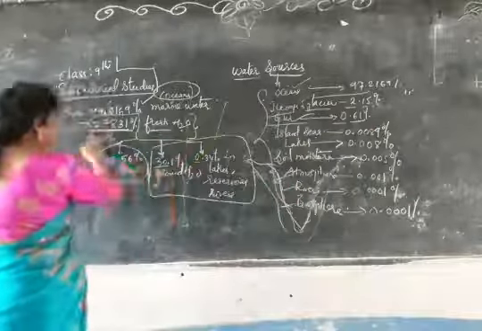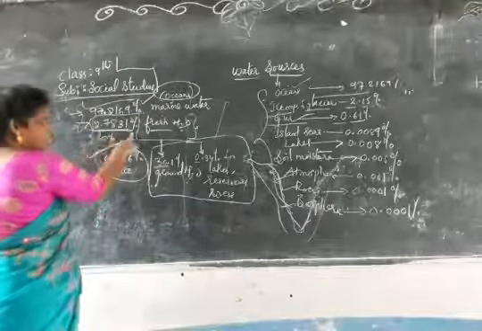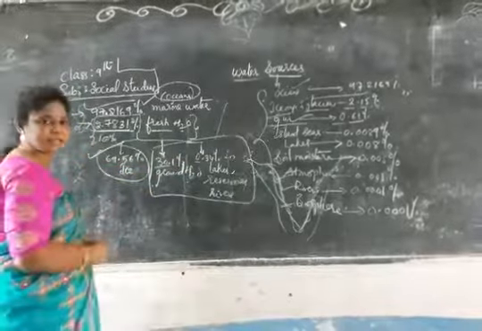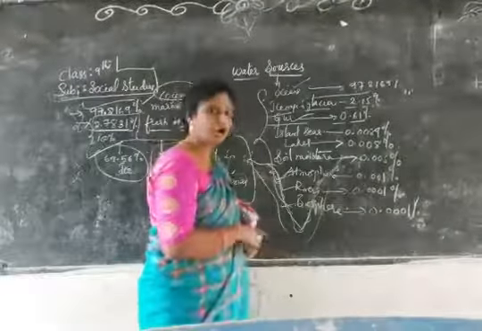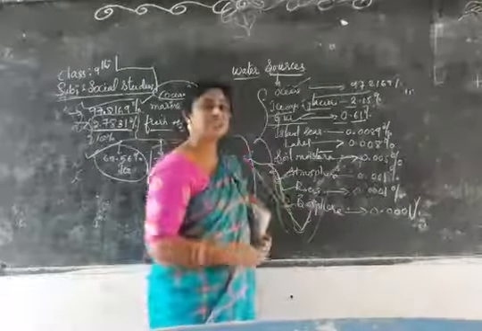Don't compare this and that. This is completely marine water, this is fresh water. In that fresh water, again it is divided into this much percentage. This is complete for 100%.